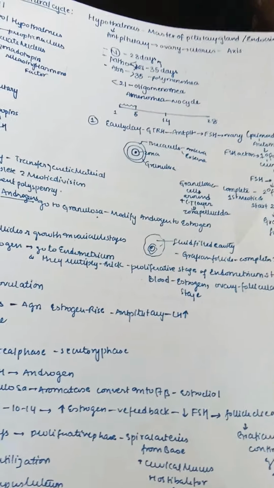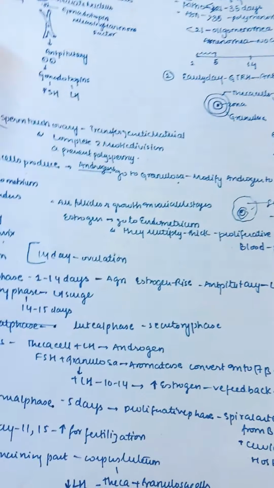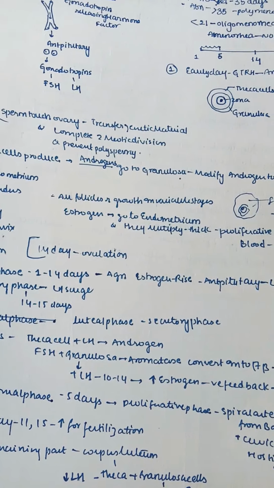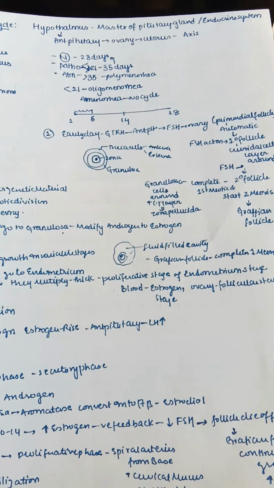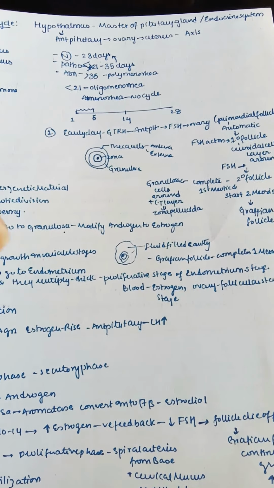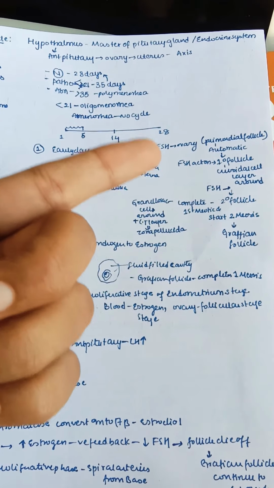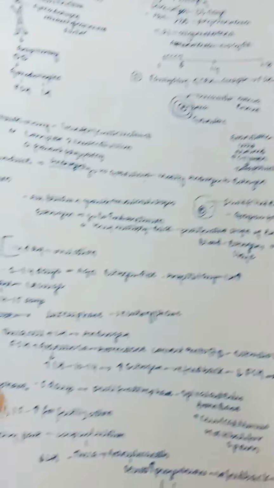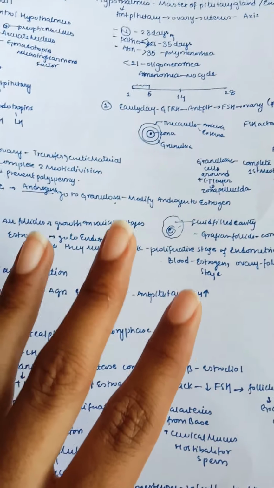So we know in females there is more amount of estrogen, so this androgen is converted into estrogen mainly by the granulosa layer. So all follicles are growing in variable stages, like this primary follicle. For example, in every menstrual cycle, 15 to 20 follicles are growing, but all 15 to 20 follicles don't go into the mature phase. Only one of the follicles may go into the mature phase, and then it is known as Graafian follicle. So estrogen goes to the endometrium and they multiply and make the cell thicker.